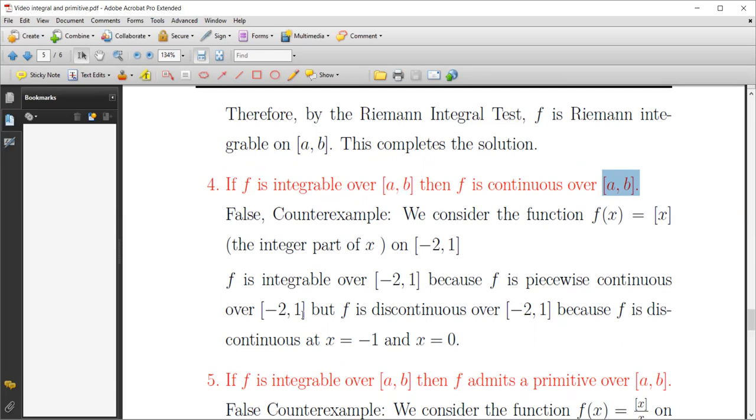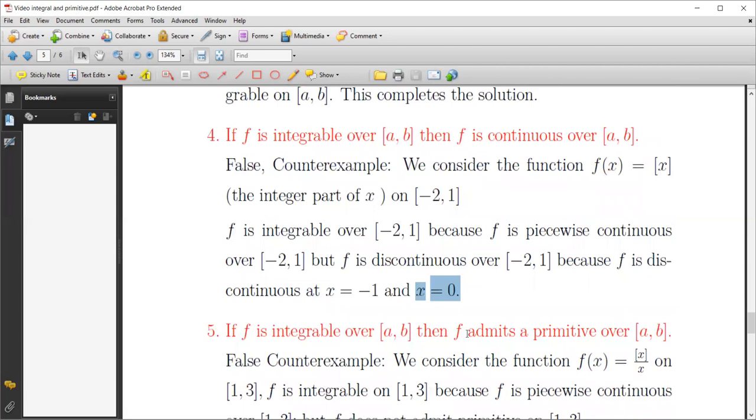But f is a discontinuous function over this closed interval, because f is discontinuous at x equal to -1 and x equal to 0. I recommend that you draw the graph of this function, and it will be obvious that it is discontinuous. This is not a proof, but just to feel more comfortable.